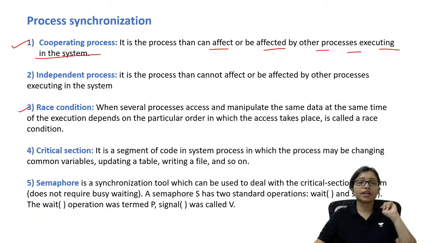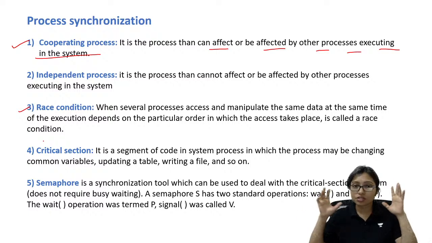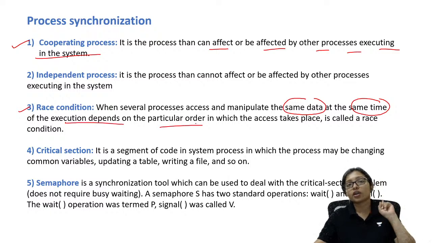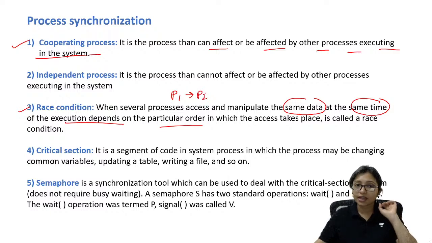What is a race condition? Race condition is a very important concept. Several processes are working on the same data at the same time, and then the execution depends on the particular order. If we change the order, then the result will also change. If I execute P1 and after that P2, I get one result. If I execute P2 then P1, I get a different result. This is called a race condition.